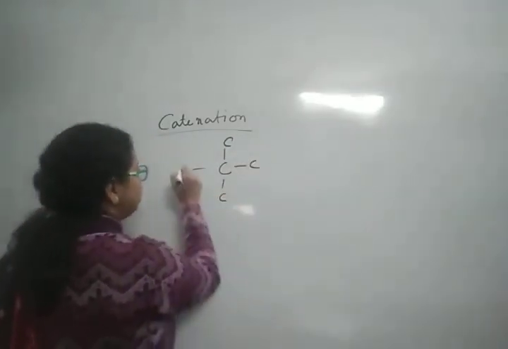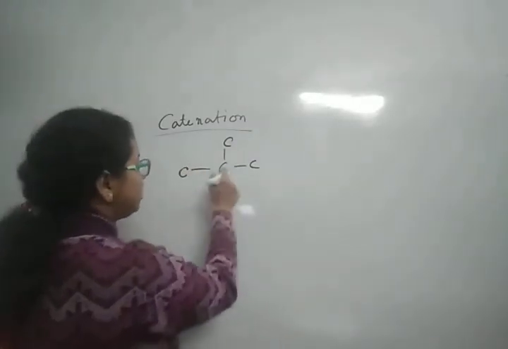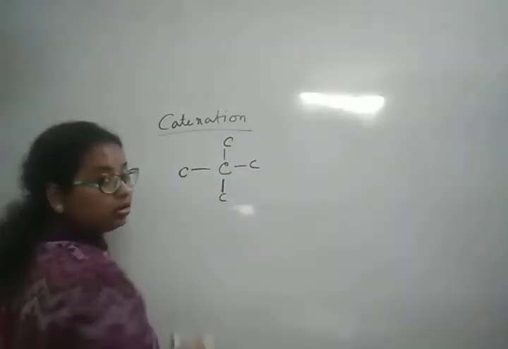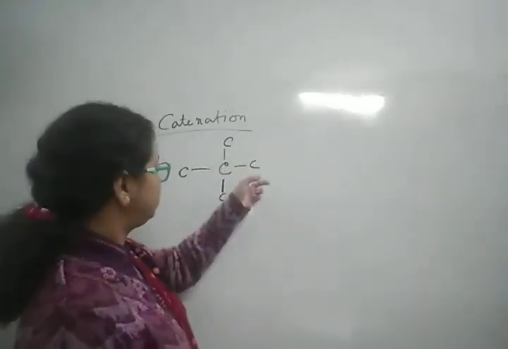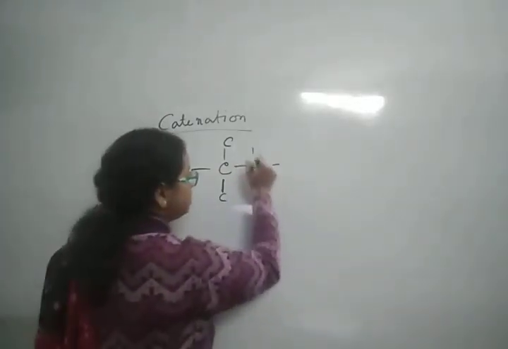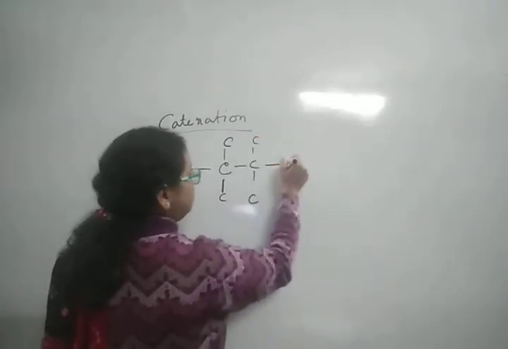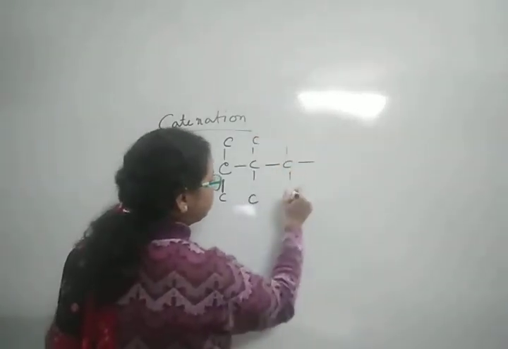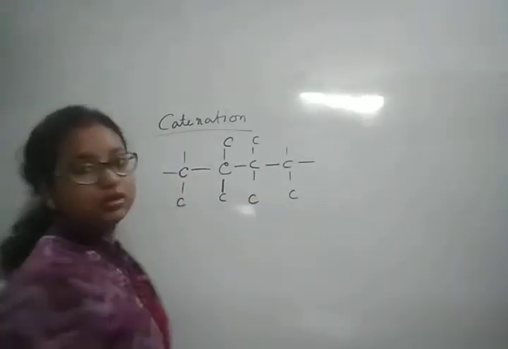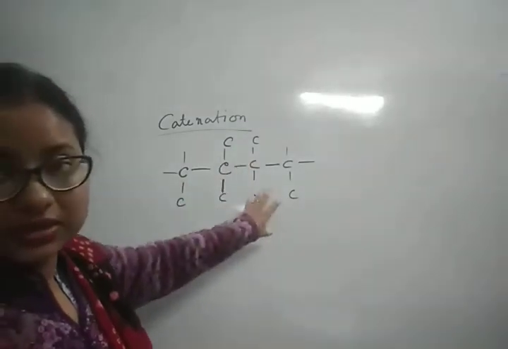See, if I draw in this manner, the other 4 carbons, one with a single carbon atom, we can draw more carbon atoms. On this side we can draw these 4 carbon atoms. Again this carbon has 4 hands, 4 valency, so in this manner I can draw an infinite number of carbon atoms. So this is called a branched chain.